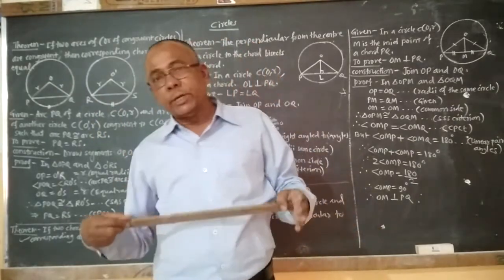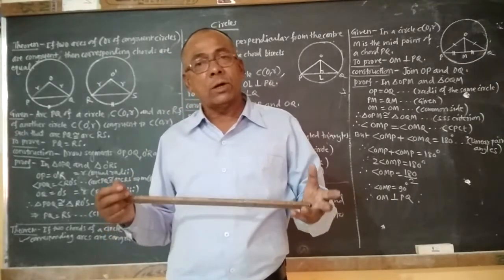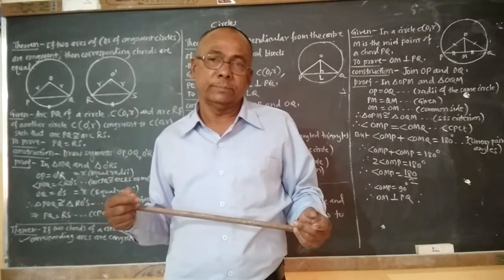We know that if the radii of the two circles are equal, then they are called congruent circles.